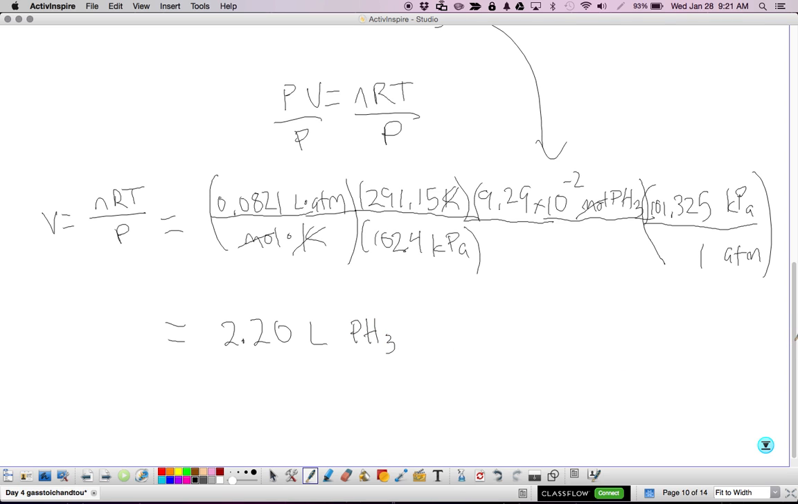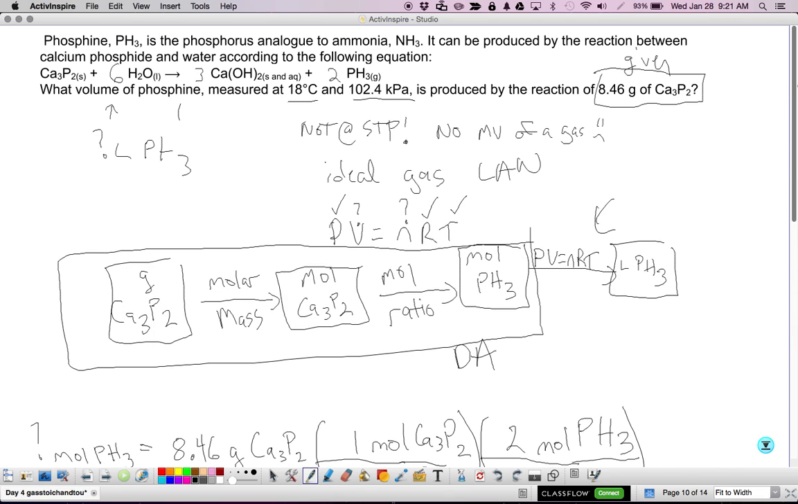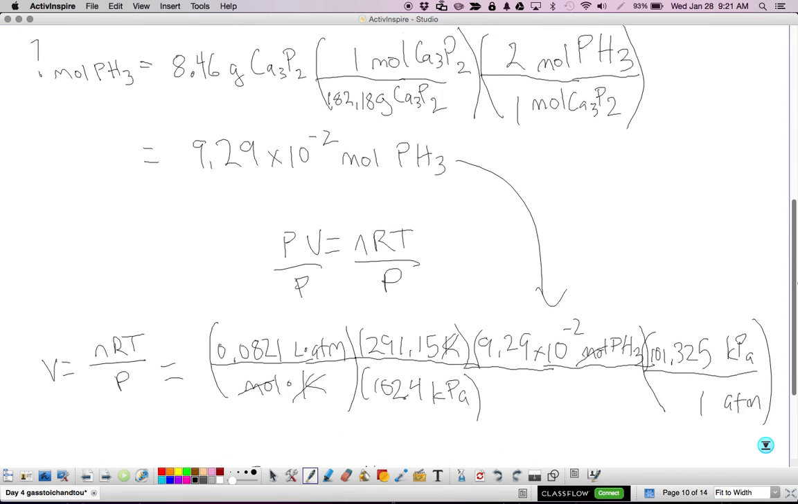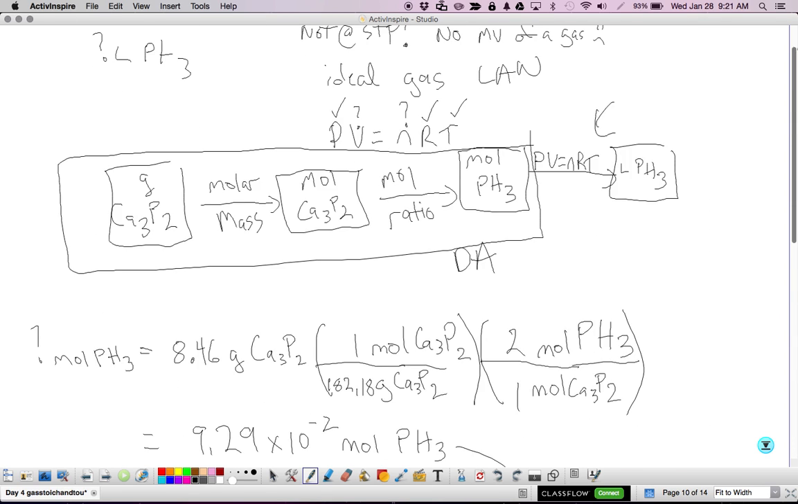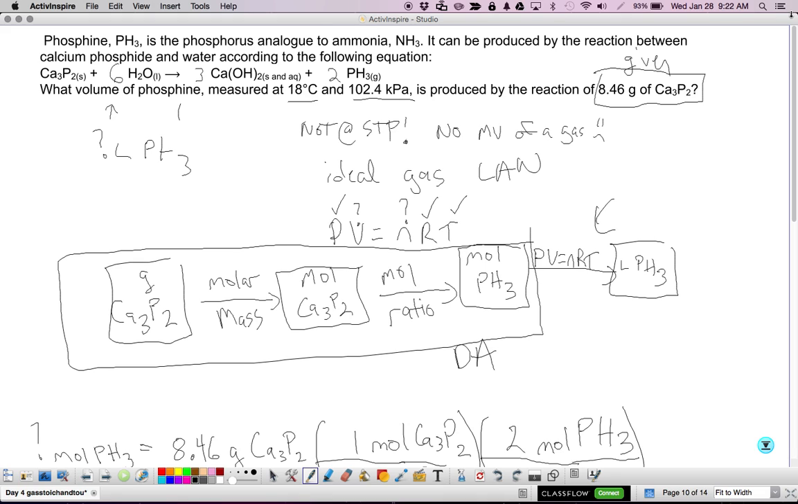All right, so this is a beast of a problem. There's a lot of stuff going on here, so you want to work through these slowly and methodically. The big tricky one here is this last step where you have to convert between atmospheres and kPa. That's the tricky part of this problem. Everything else you know how to do so far. It's just putting everything together. So that is the lesson on gas stoichiometry. Good luck.